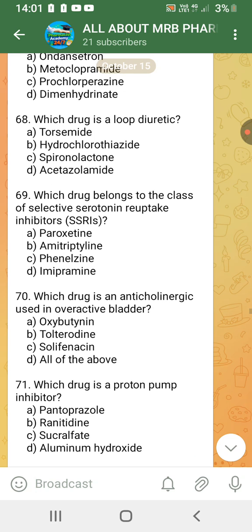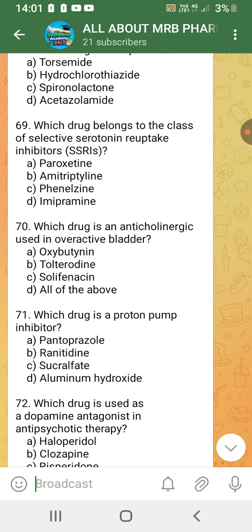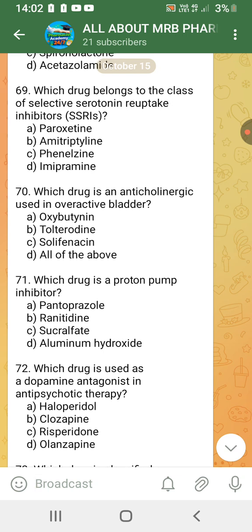Which drug belongs to the class of selective serotonin reuptake inhibitors? Paroxetine. Which drug is an anticholinergic used in overactive bladder? Oxybutynin. All of the above: oxybutynin, tolterodine, solifenacin. All of the above is the answer.